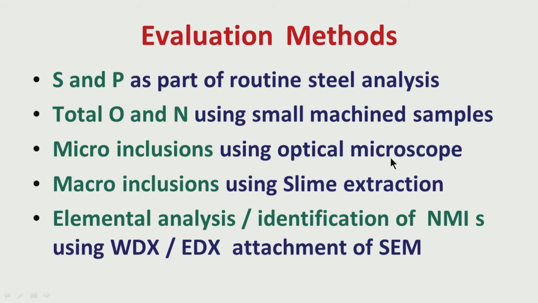So, we know how much oxide cleanliness we should get in the final product. Micro inclusions we can observe under the optical microscope. Macro inclusions we can observe using slime extraction, that means through an electrolysis process, and we know the constituents using WDX or EDS attachments of the scanning electron microscope. So, these are the different techniques by which we can evaluate the different quality parameters in steel, whether sulfur, phosphorus,